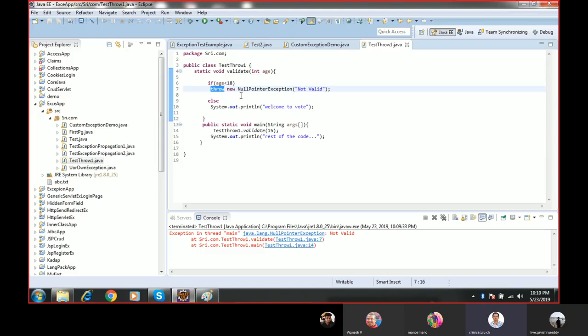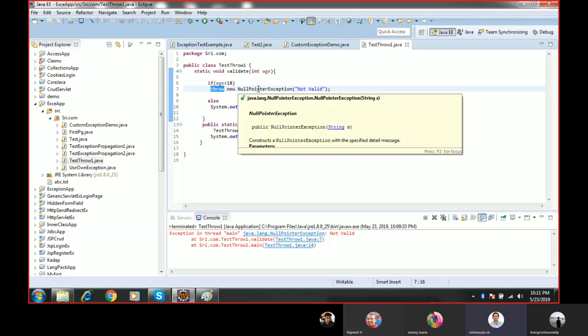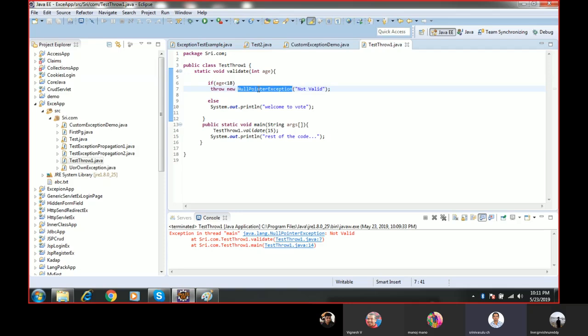So this is the usage of the throw keyword. Then the next concept in exceptions is user defined exceptions or custom exceptions. So we can create our own exception. See here we are throwing a predefined exception. Null pointer exception is a predefined exception. In yesterday's session you have seen the list of exceptions.